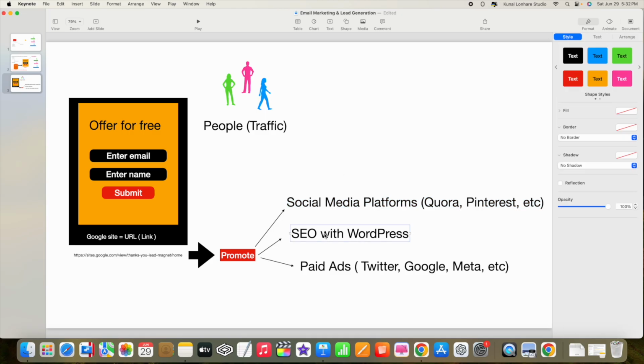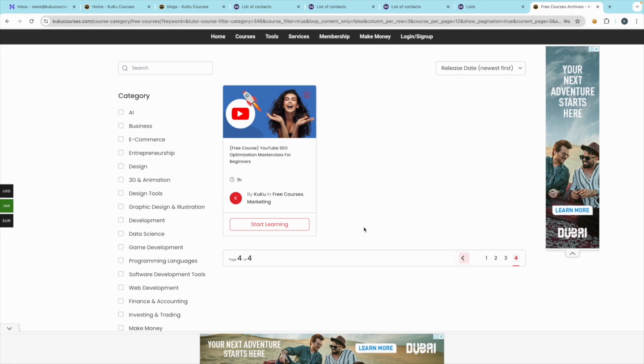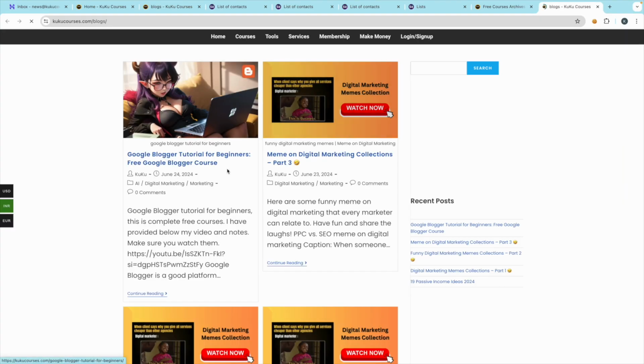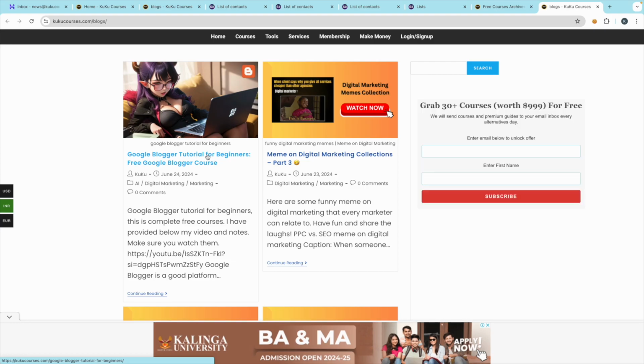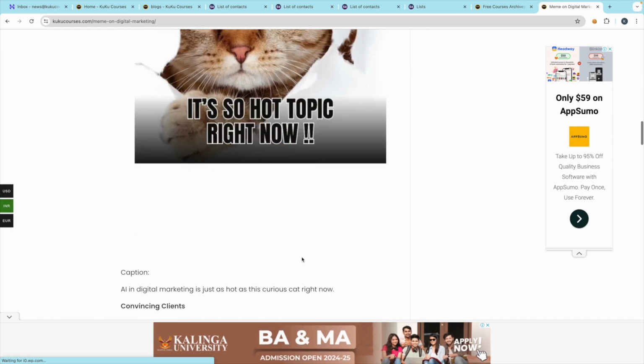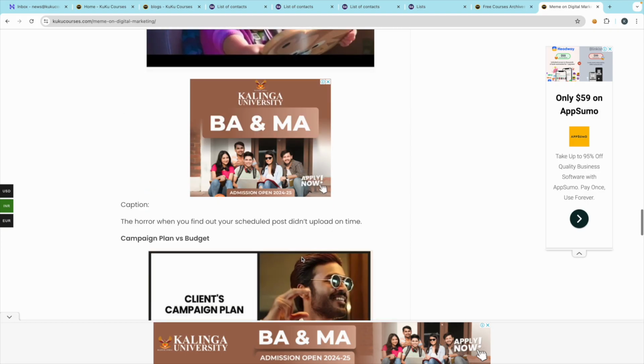You can also use SEO. Now we will not go with this option in depth if you don't know what SEO is. Basically, in a nutshell, you just have to write articles like we have written here. You can click on the read free blogs, and suppose this is one. You can see this is one article we have written, free digital marketing memes.